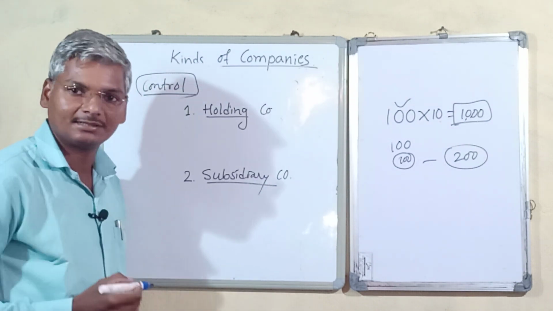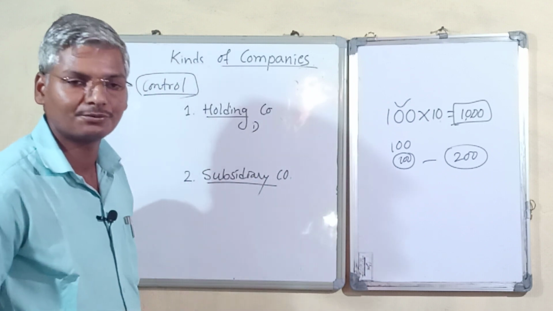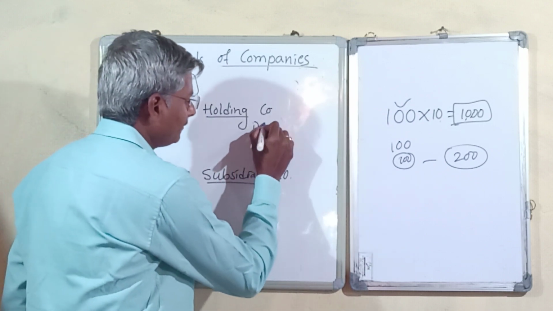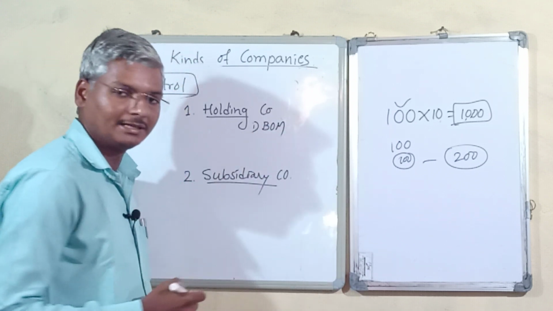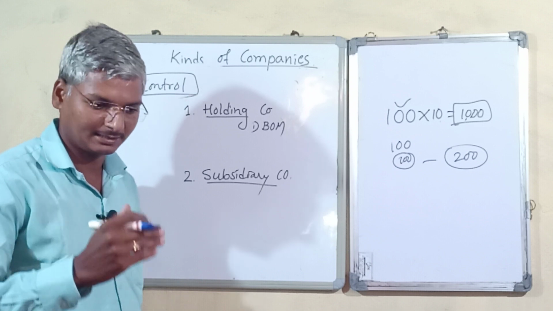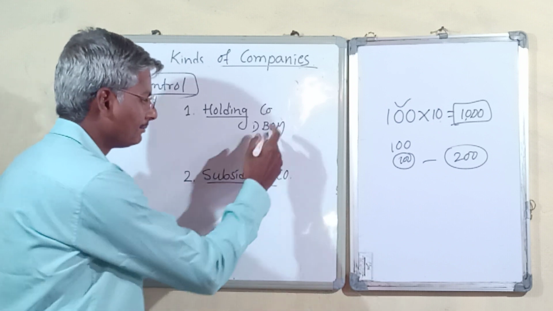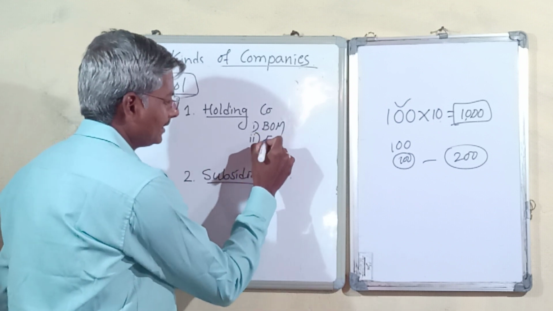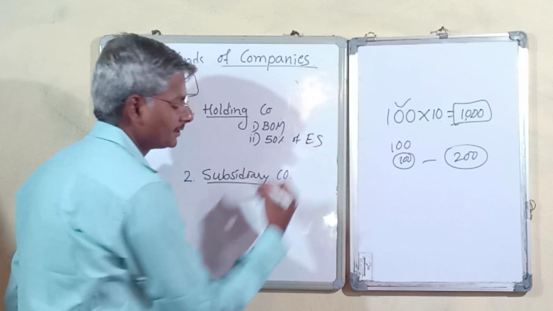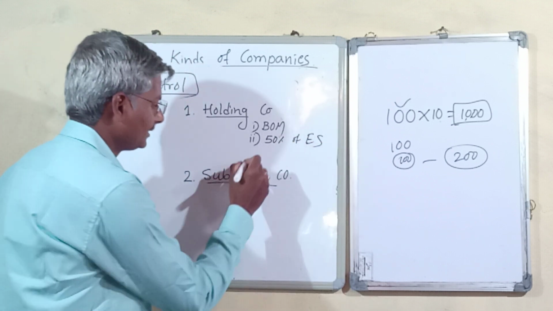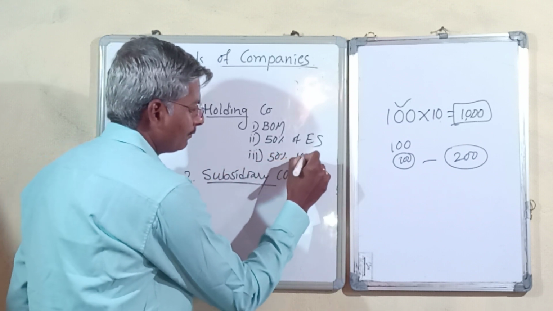A holding company is a company which has control over the board of membership, or it may have more than 50% of equity shares, or more than 50% of voting power.